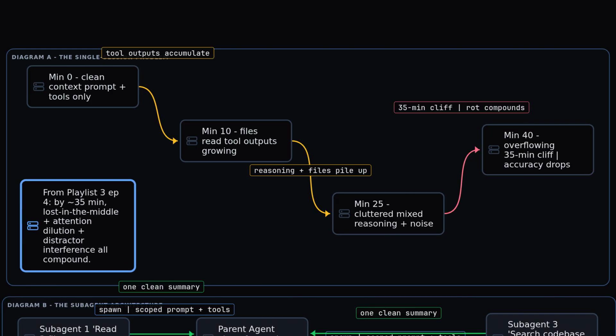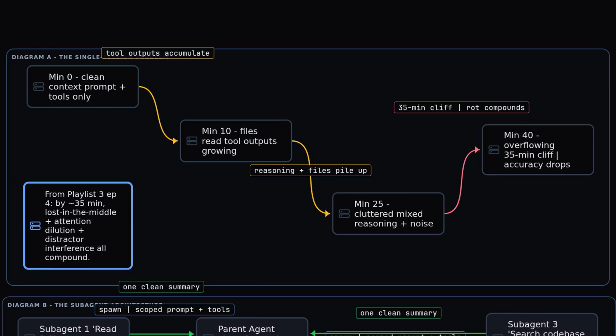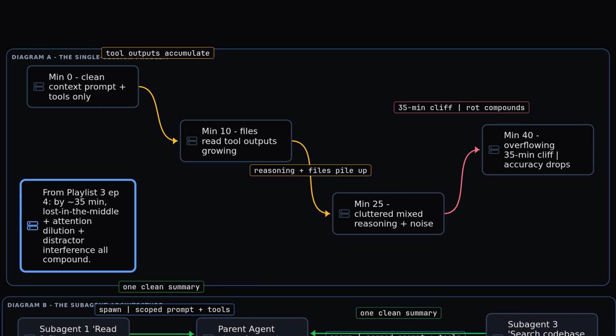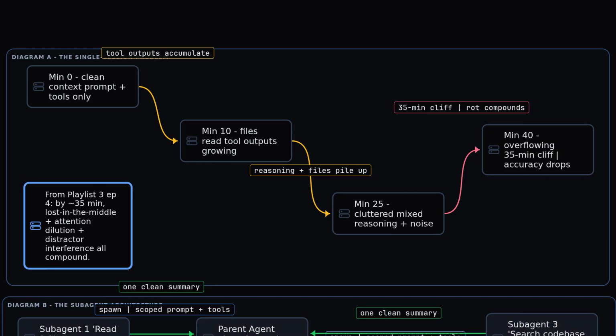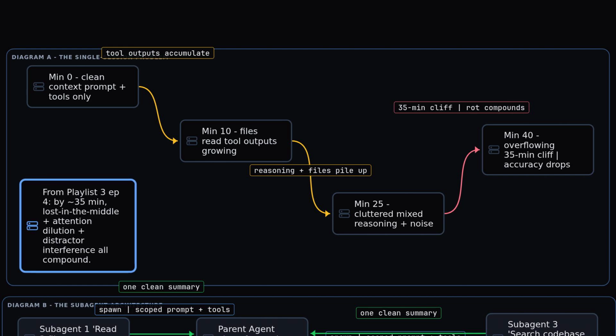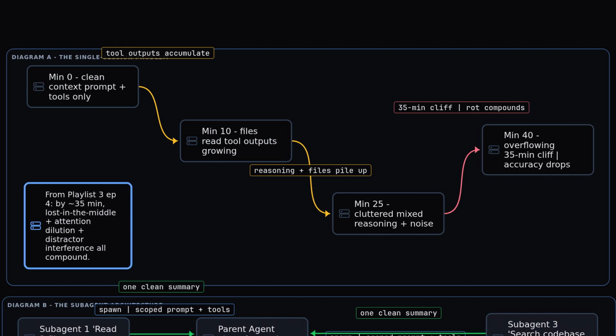That episode left a question unanswered. If a long session is the worst case, what's the structural fix? Not better prompts, not a bigger model, not a bigger window. The fix is to never let context accumulate in the first place.